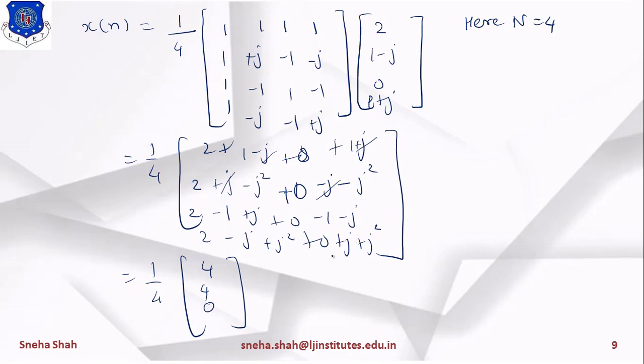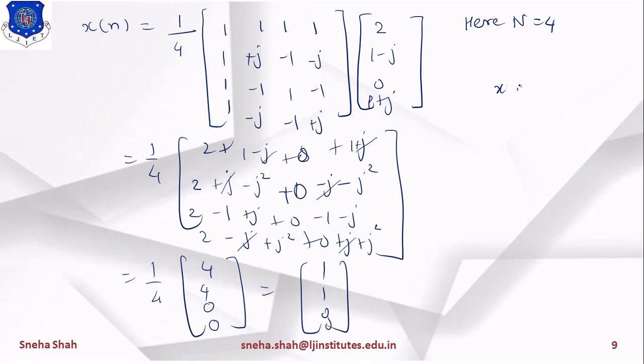So minus j plus j will cancel out, and j square plus j square means 2 j square, and the value of j square equals minus 1. So minus 2. 2 minus 2 equals 0. So the last term is 0. Now if I cancel 4 by 4, then the terms will be 1, 1, 0, 0. So this is your final answer.